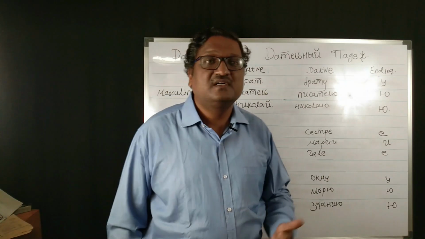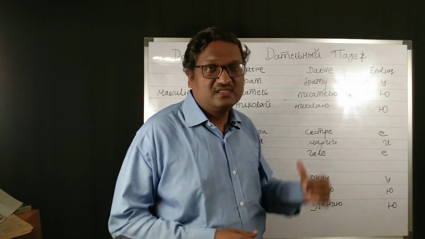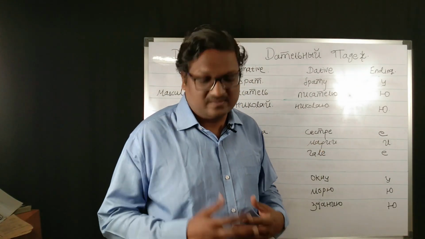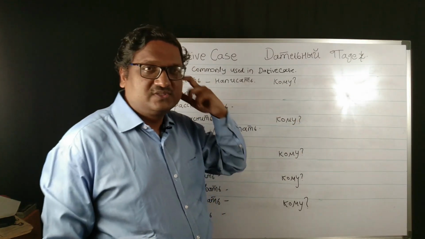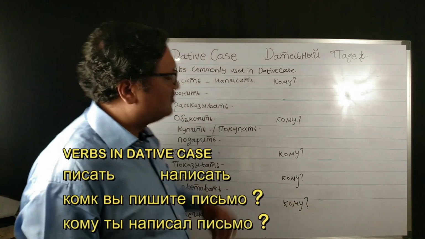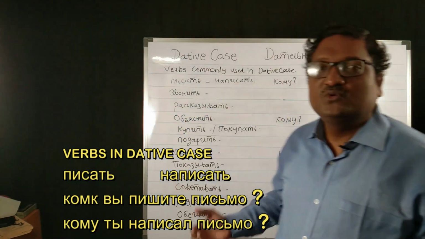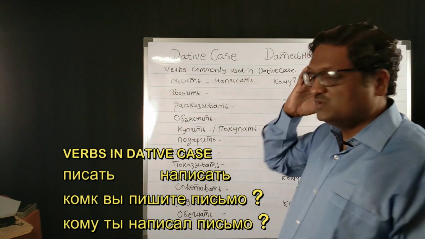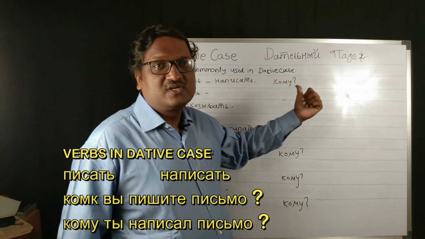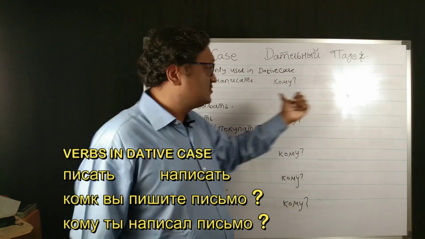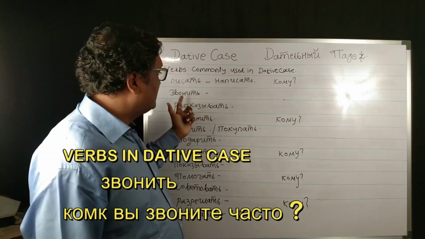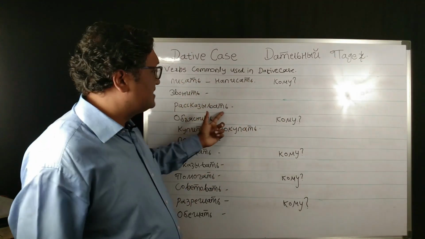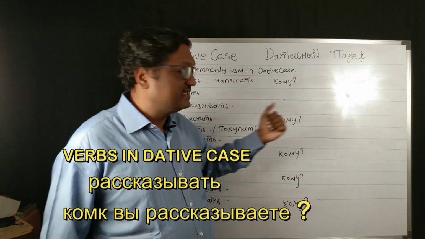Now we will see which are the commonly used verbs in the dative case, and then we will go for the examples. So here are some ten verbs which are commonly used in the dative case. These are pisat and napisat. Komu vy pishete pismo? Ty napisal pismo. So the dative case is answering the question komu, whom. Zvonit, komu vy zvonite chasto. Rasskazyvat, komu vy rasskazyvaete.